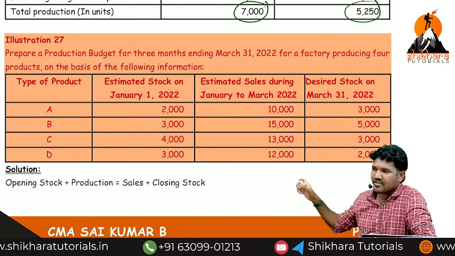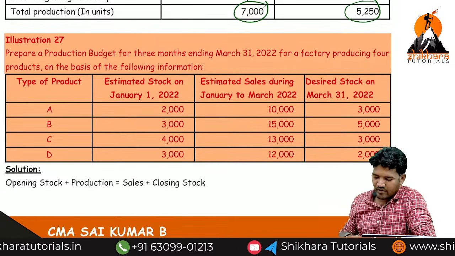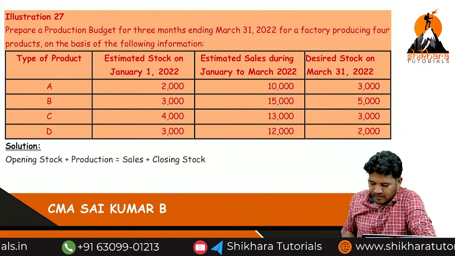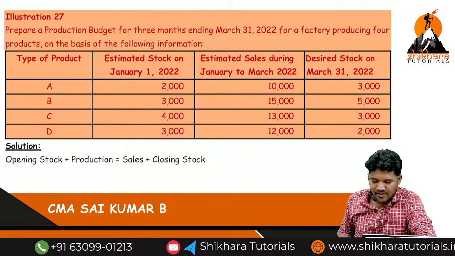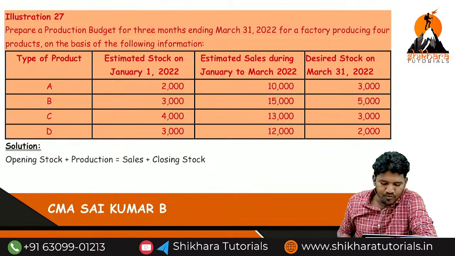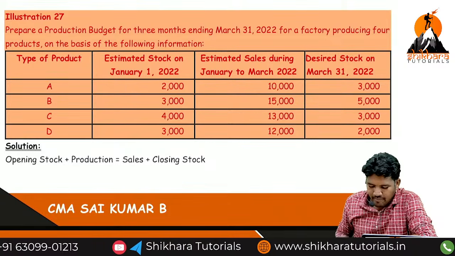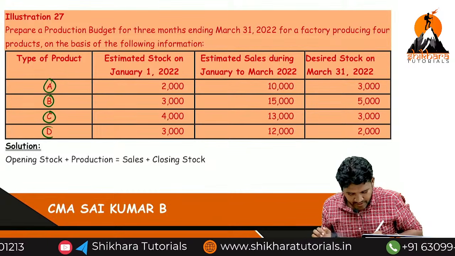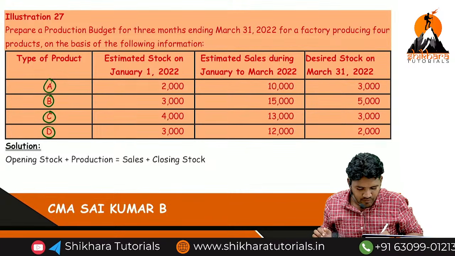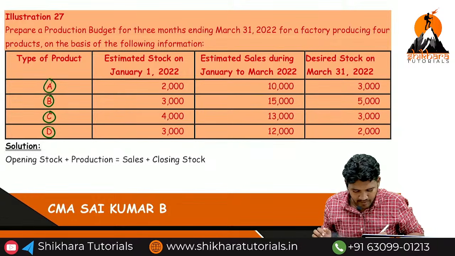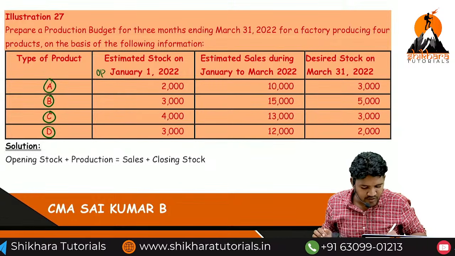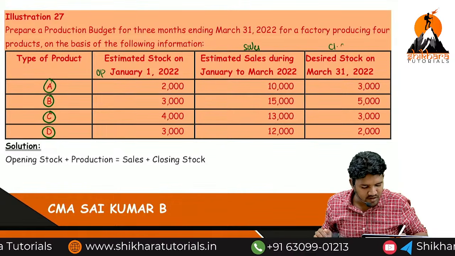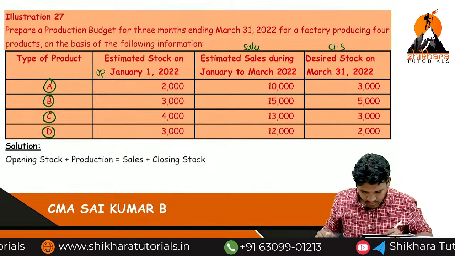We will finish this problem number 27 also. Then I will write it in my notes. Now come to illustration number 27. Prepare a production budget for 3 months ending March 31st, 2022 for a factory producing 4 products on the basis of the following information: product A, product B, product C, product D. Estimated stock on January 1, 2022. Can I name it as opening, ma? Estimated sales during January to March. Can I name it as closing stock, ma? Okay, then fine. What are they asking, ma?